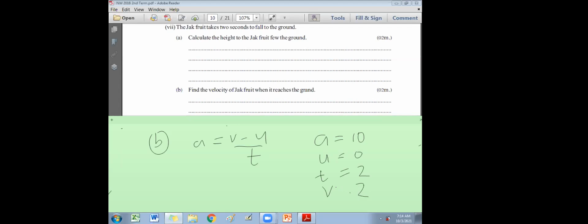I have done it, but those who have not copied down, quickly write it. Apply the values to this: 10 equals v minus 0 divided by 2. Then you get the final answer, v equals 20 meters per second. The answer will be 20 m s^-1. Okay.